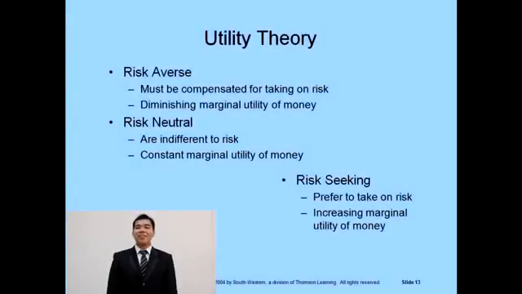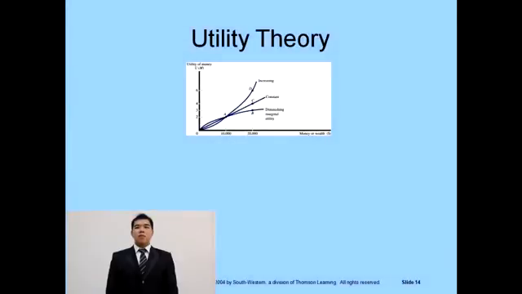Each person has a different risk appetite. Some managers may choose the more risky project, or risk seekers. Some are indifferent to risk, or risk neutral. But most managers are risk averters who believe they must be compensated for taking risks. This figure will tell you about the marginal utility of money.